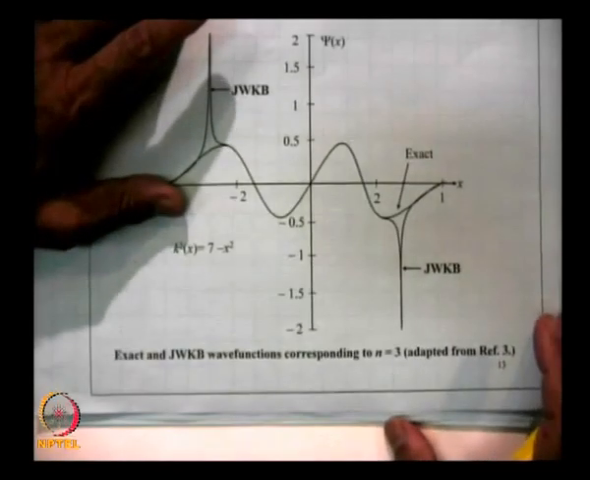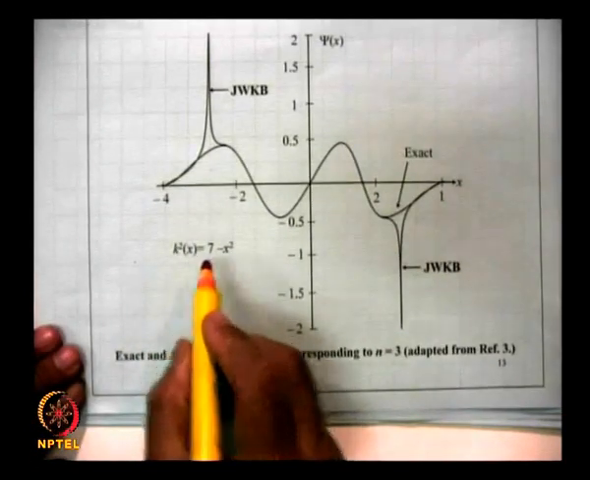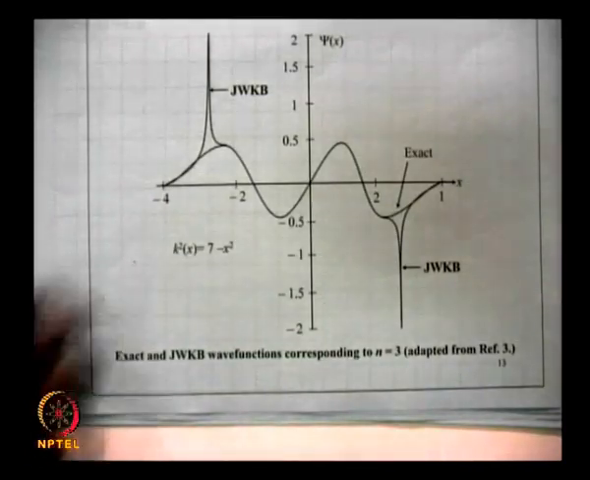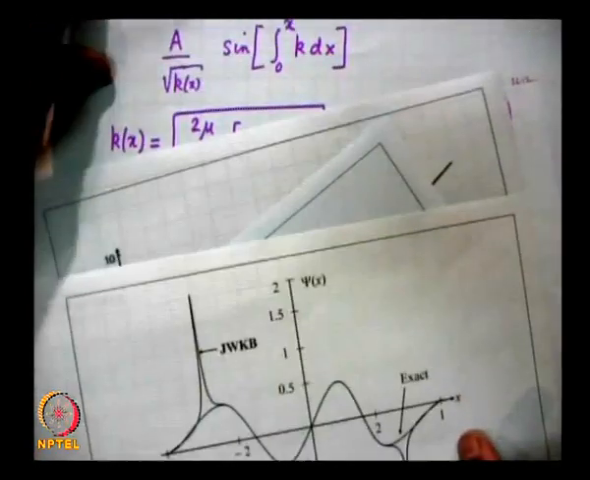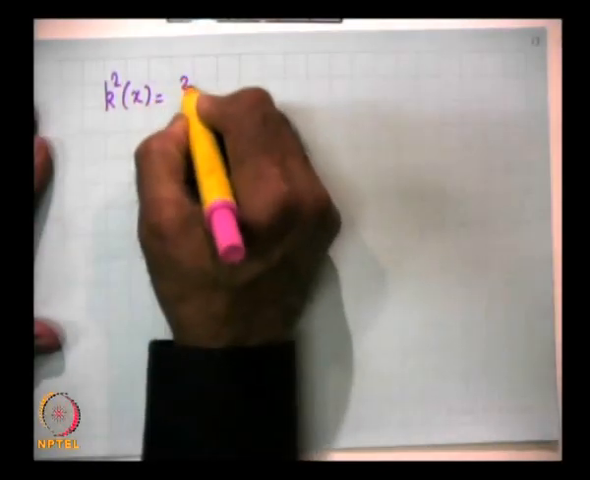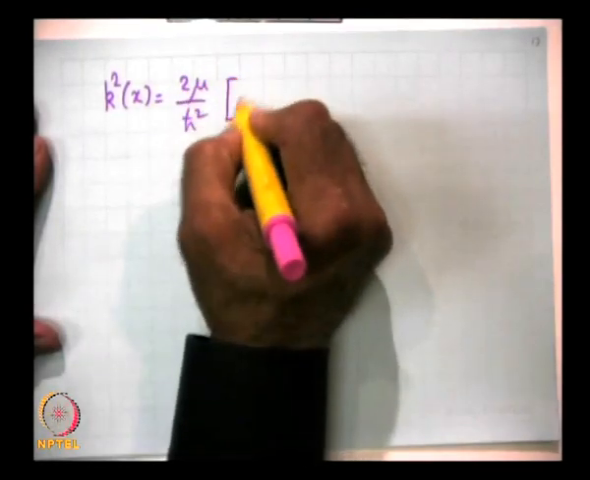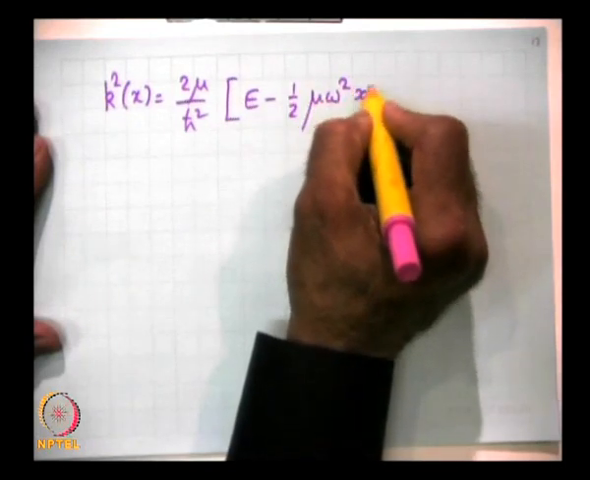Let me also tell you that we had long time back discussed the exact solution for the harmonic oscillator problem. You remember that for the harmonic oscillator problem, let me brief you that k square of x is equal to 2 mu by h cross square times E minus V of x. So, E minus half mu omega square x square.